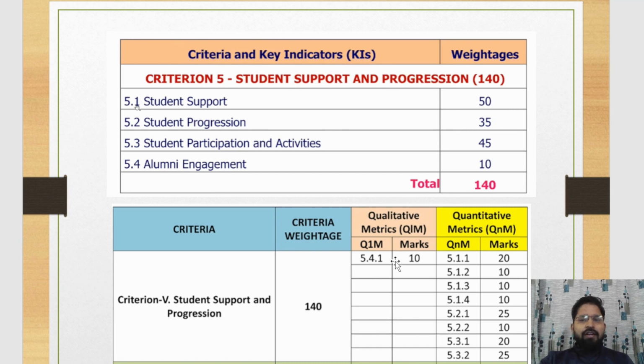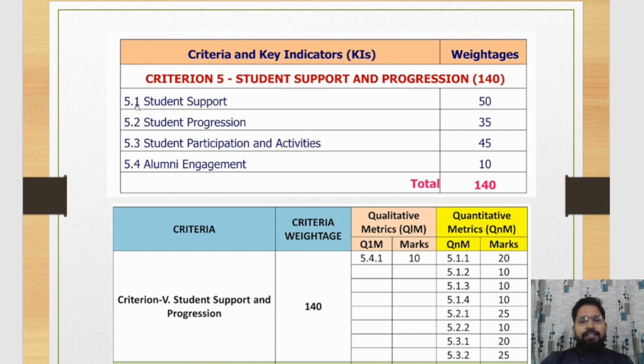There is only a single qualitative matrix, that is 5.4.1. Weightage of this matrix is 10, and there are 8 quantitative matrix. The 8 quantitative matrix are 5.1.1, weightage is 20. 5.1.2, weightage is 10. 5.1.3, weightage is 10. 5.1.4, weightage is 10. 5.2.1, weightage is 25. 5.2.2, weightage is 10. 5.3.1, weightage is 20. 5.3.2, weightage is 25. Total weightage of qualitative matrix and quantitative matrix is 140.